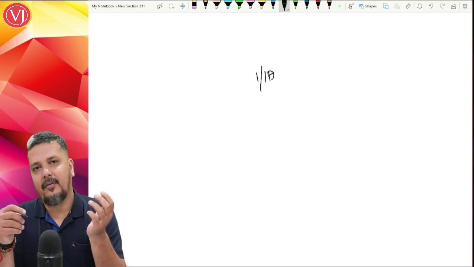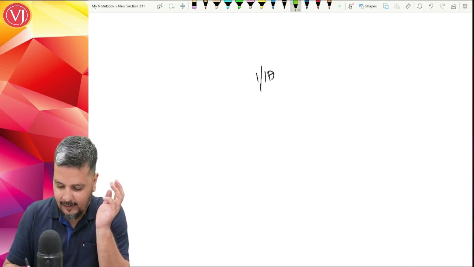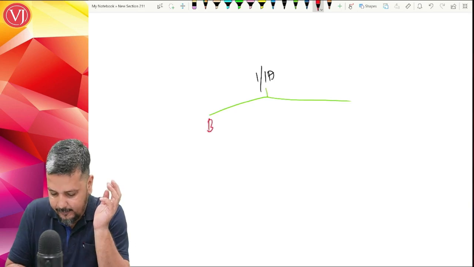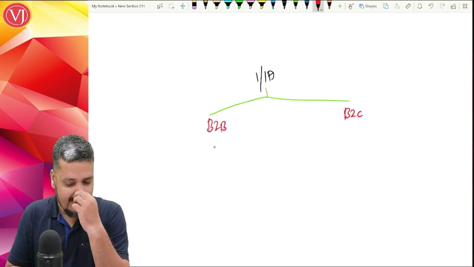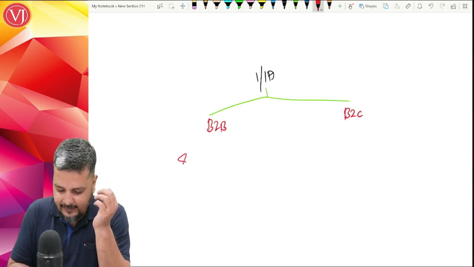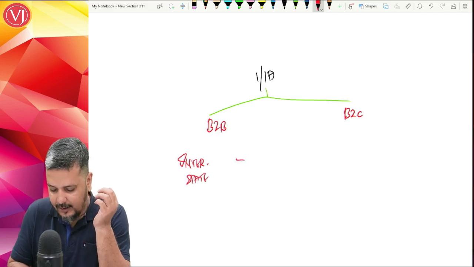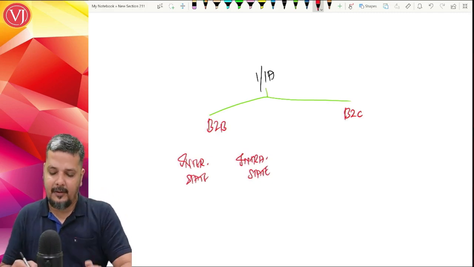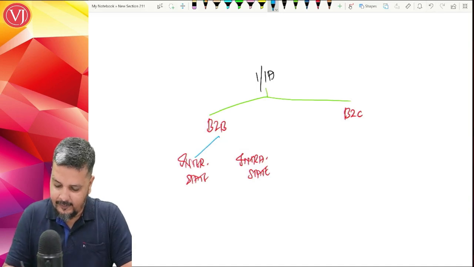Be it GSTR 1 or GSTR 1A, rule 59.4 or rule 59.4A, what are they trying to tell? If it is B2B supplies and B2C supplies, B2B supplies, whether interstate or intrastate, have to be reported invoice wise.